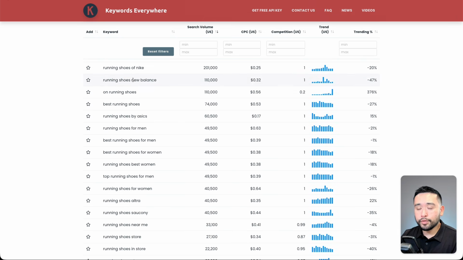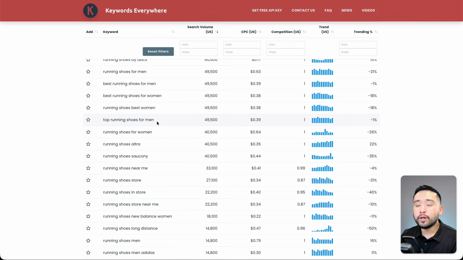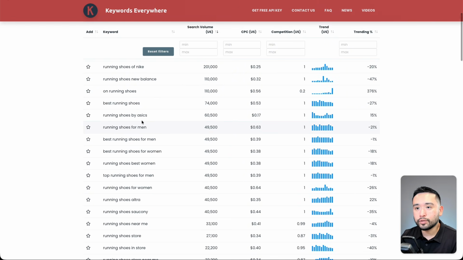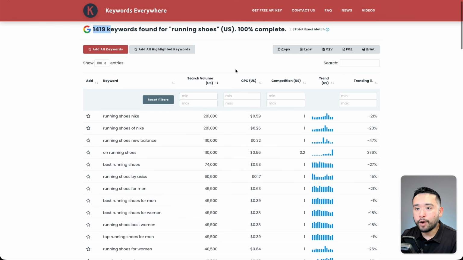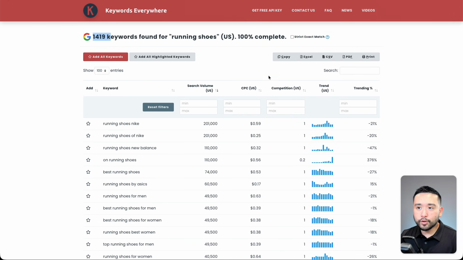Now we could go through this list and figure out which ones are our target keywords to write articles around. And we will also need to manually group related keywords according to search intent all by ourselves. But we are going to be using keywordclustering.net to help us out. Also, keep in mind that running shoes is just one target keyword.